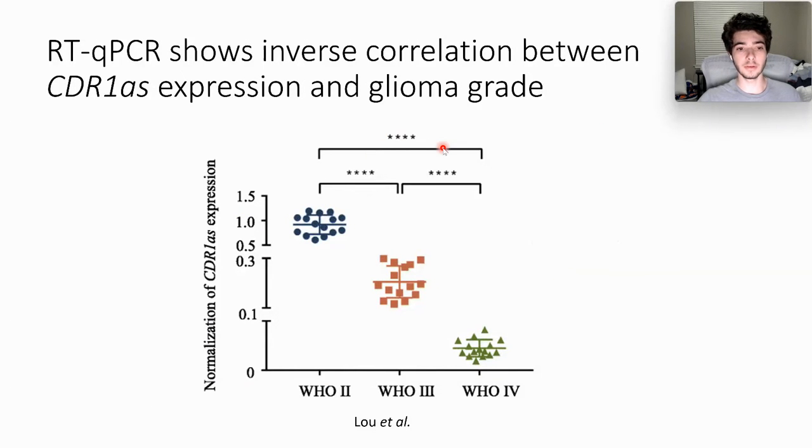Here we have a graph showing how different glioma tumor grades correspond with CDR1AS expression. On the lower end, WHO's grade 2 glioma has relatively high levels of CDR1AS, but as we travel down to WHO's grade 4 glioma, or glioblastoma, at this point we see significant downregulation of CDR1AS. So this shows us that already in GBM's microenvironment, we're seeing downregulation of CDR1AS to promote tumor growth.